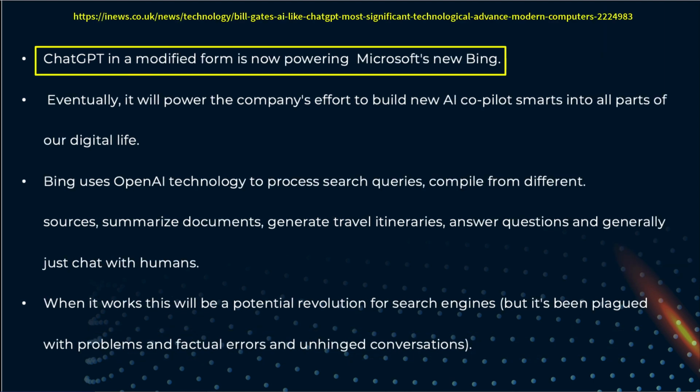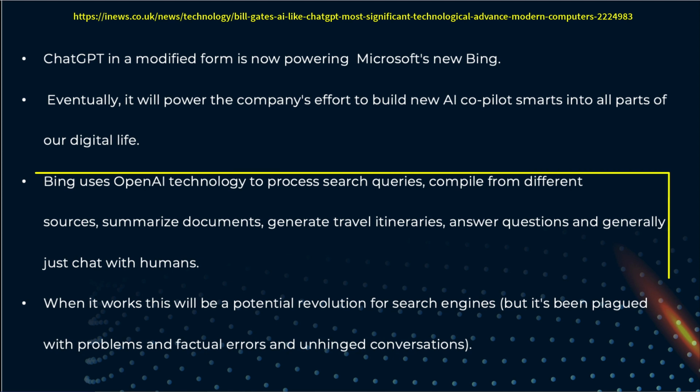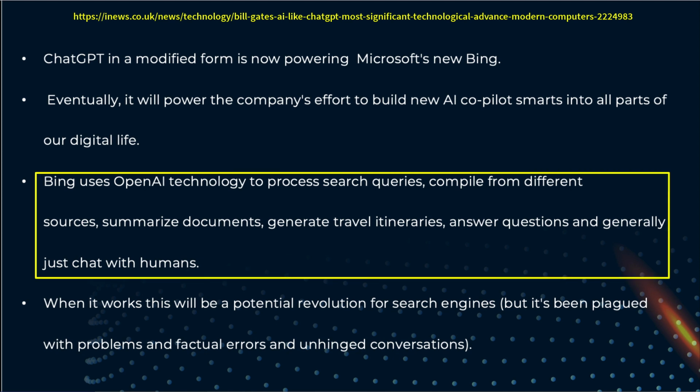So ChatGPT in a modified form is now powering Microsoft's new Bing. So Microsoft have bought into ChatGPT and now you will be using it in the background when you're using the Bing. Eventually, for Microsoft, it will power the company's effort to build a new AI co-pilot into all parts of our digital life. Bing uses OpenAI technology to process search queries, compile from different sources, summarize documents, generate travel itineraries, answer questions, and generally just chat with humans.